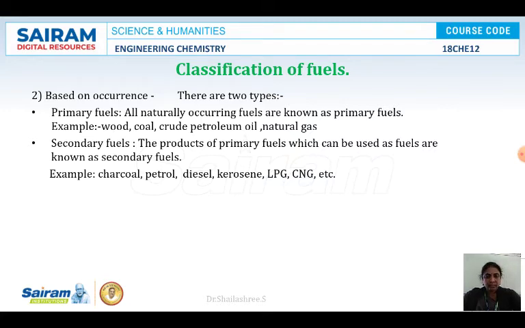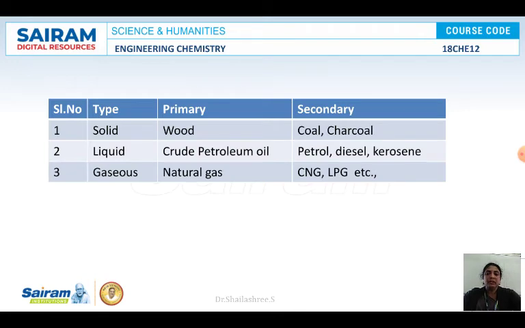And this classification can be written in a table form: the type is solid, liquid and gaseous fuels, with examples for both categories, primary and secondary fuels.